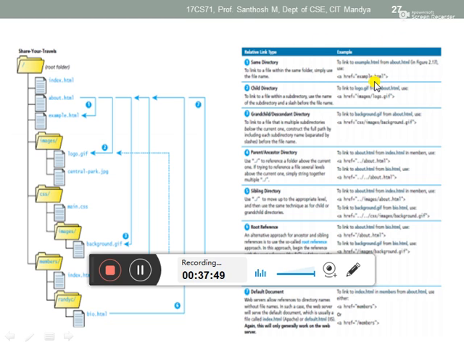If both are in the same folder, for example, if you want to link another web page, and that web page and your main web page, from which web page you are referencing, both are in the same directory, then you can directly mention your file name. If it is not in the same directory, it will be in a child directory. Then you have to mention the directory name, meaning your folder name, and then the file name. Yesterday in image, how did you mention that image? First you mention the folder name, right? After that the folder is there, right? That one is a child for your index page.